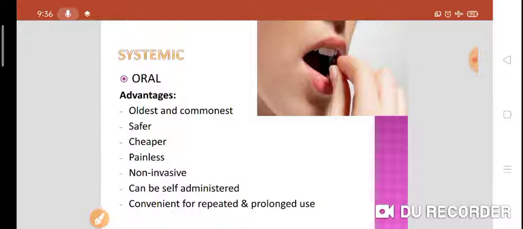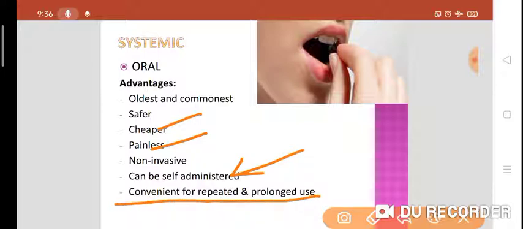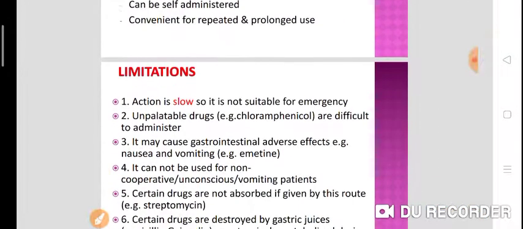It is cheaper and painless. Cheaper means there is no need of any aseptic precautions. Painless because it is a non-invasive method. It can be self-administered, with no need of any assistance, and it is convenient for repeated and prolonged use. If antihypertensives, antidiabetic medications or medications for heart illness, lifelong therapies can be conveniently given by this route.